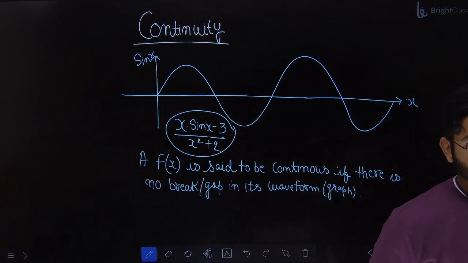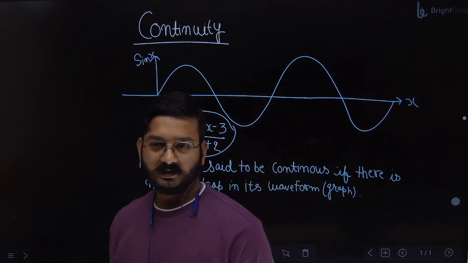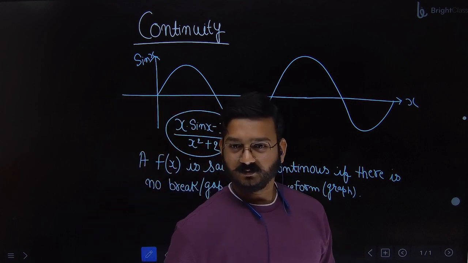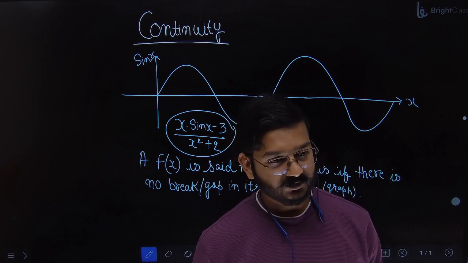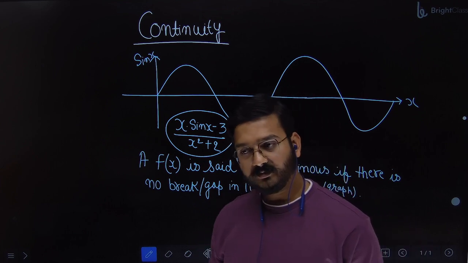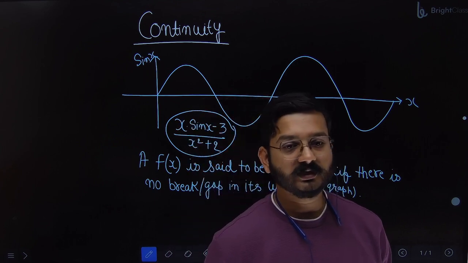What about cos x? Continuous? There's no break in the graph. Anyone who doesn't know the trigonometric graphs, I request you to revise all the graphs. Grade 11 will be used at each and every point, especially trigonometry.